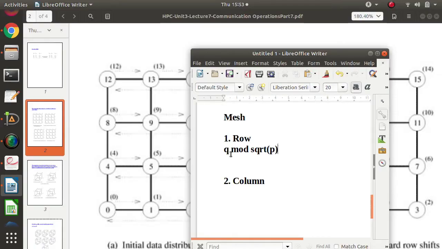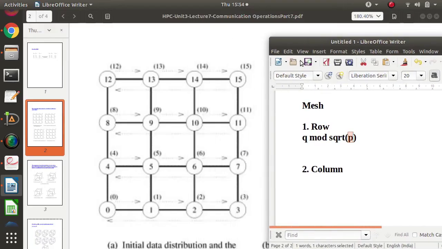What is q? q is the shift. If it is one shift, q is equal to 1. If it is two shift, q is equal to 2. If three shift, q is equal to 3. Or five shift, q is equal to 5. And p is the number of processes. In this case, there are a total of 16 processes, so the square root of 16 is 4.